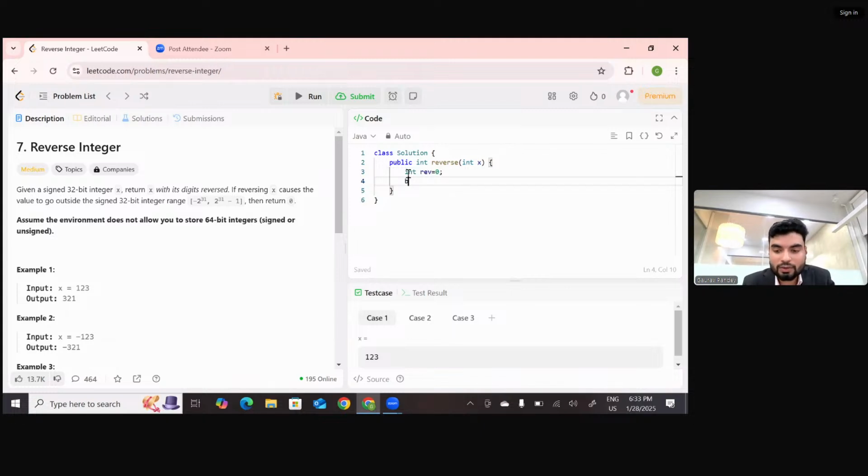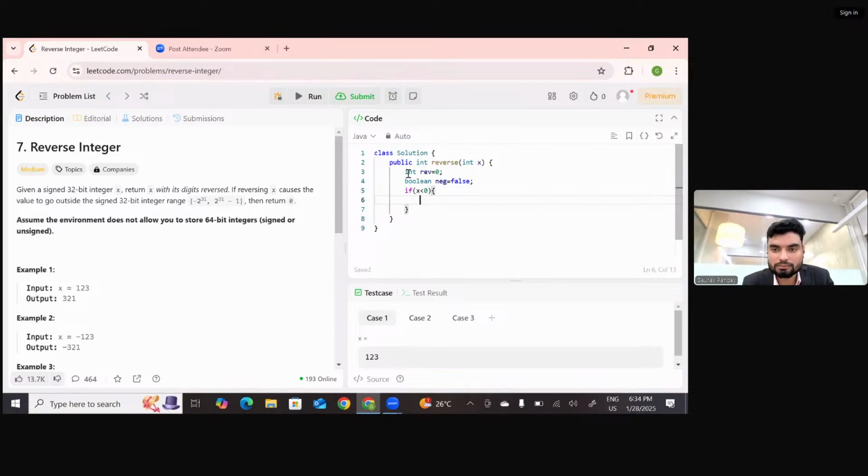But now I need to check whether the number is positive or negative. So for that I'll define a boolean variable, negative, let's say, and as of now I'm saying false. No, the number is not negative. But I'll check if x is less than 0, if the value of x is less than 0, which means the number is negative. Yes or no? Tell me, the number is negative. So here what we'll do is that we'll assign negative equals true.